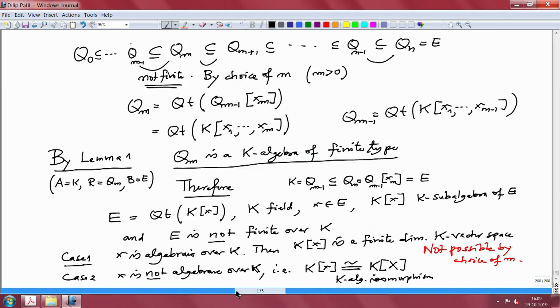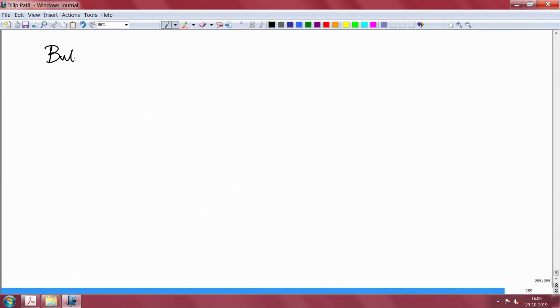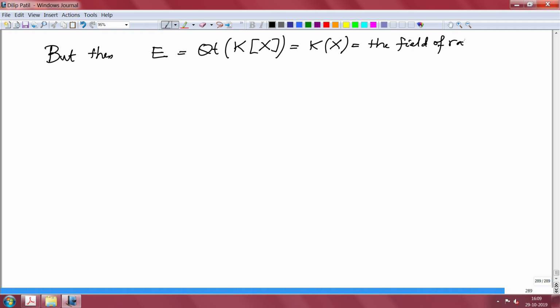And now, what is E then? E is the quotient field, but then E is nothing but the quotient field of the polynomial algebra in one variable, which is the field of rational functions in one indeterminate x over K. And what does Lemma 2 say?